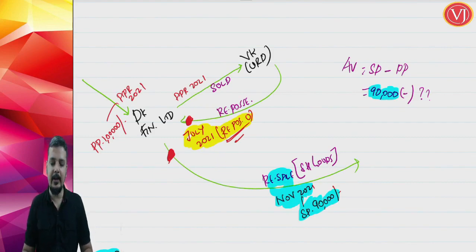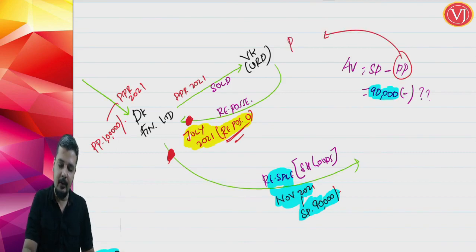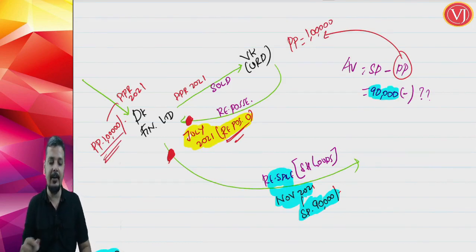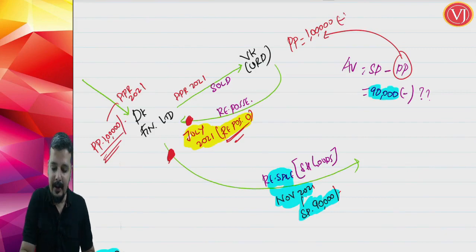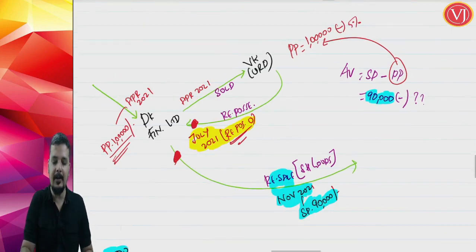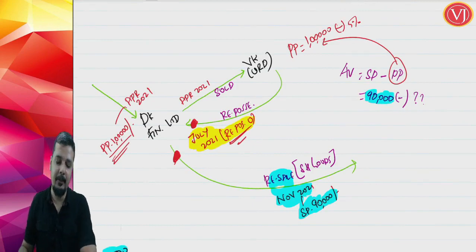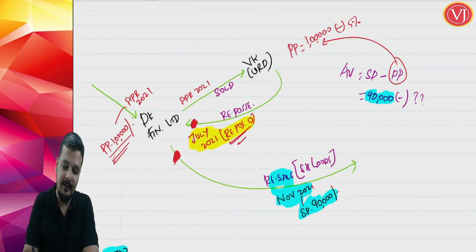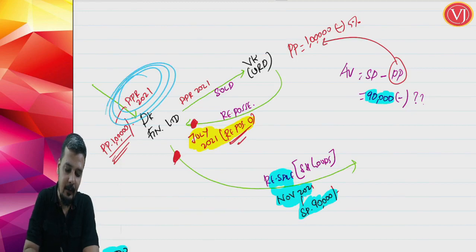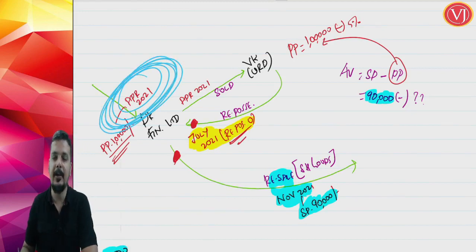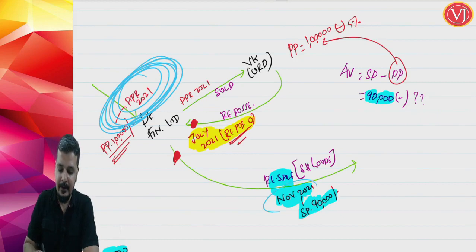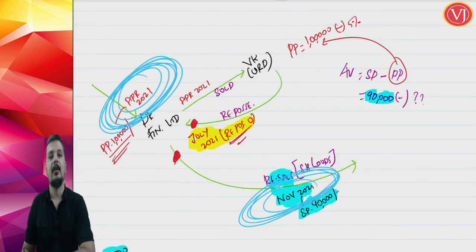Now in this scenario, for purchase price they have a formula. You take the original purchase price, which is 1 lakh, not the repossession price, subtracted by 5% per quarter or part thereof. The subtraction will start from the date of original purchase. The quarter will be calculated from the date of original purchase, April 21, till the date of second sale. Date of first purchase till the date of second sale. So July will not be considered.